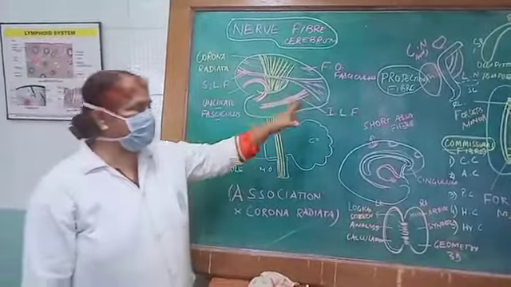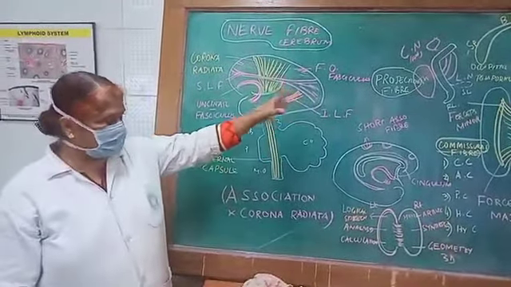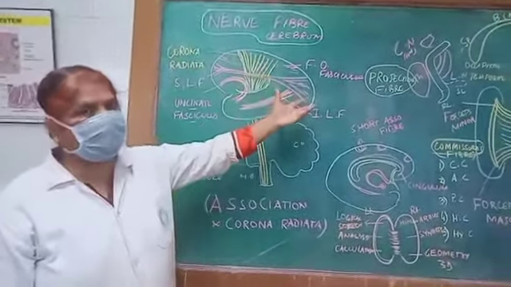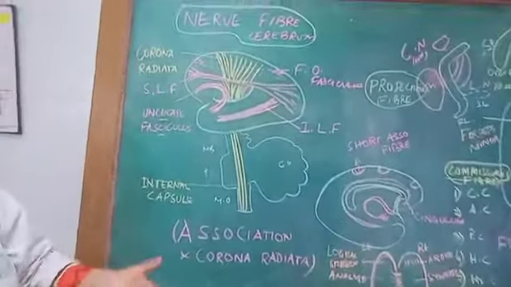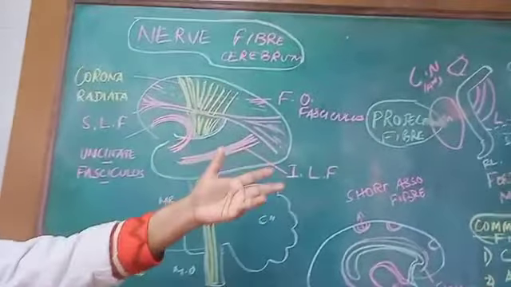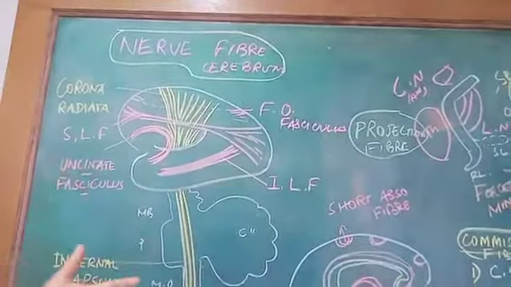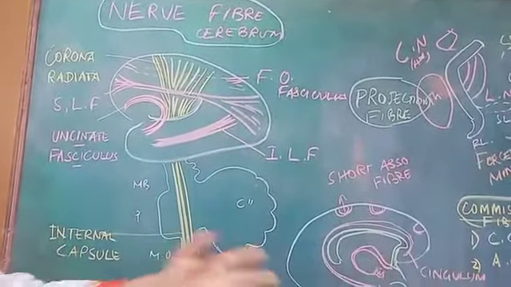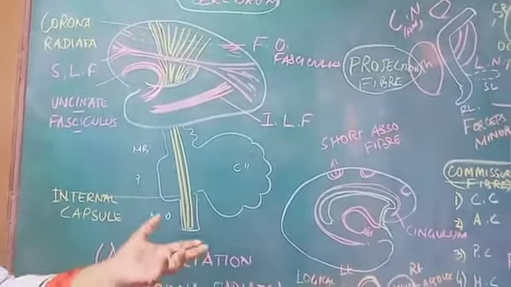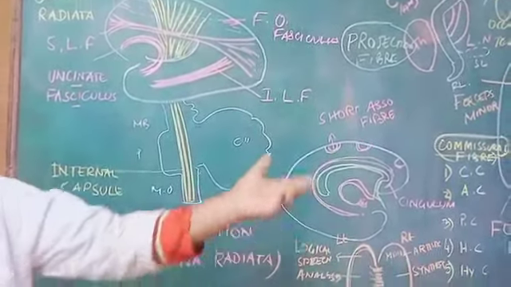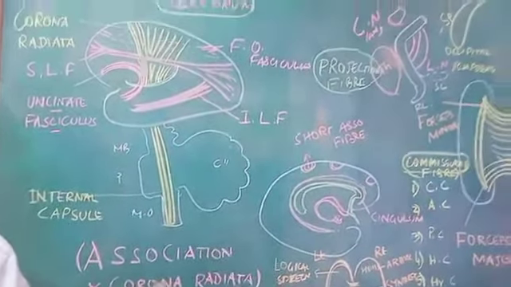The projection fibers: these fibers which will go from the cortical level to the subcortical level are called projection fibers. That's the internal capsule and corona radiata fibers. And coming to the commissural fibers, the two lobes of the cerebrum will communicate with each other via these fibers, which are called the commissural fibers.